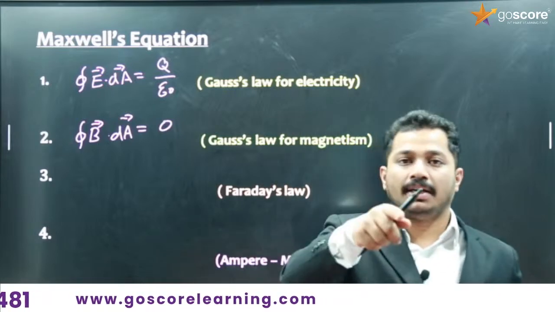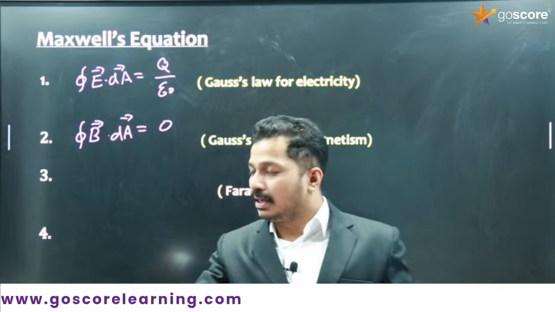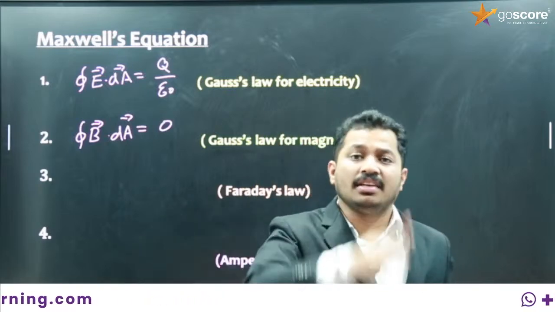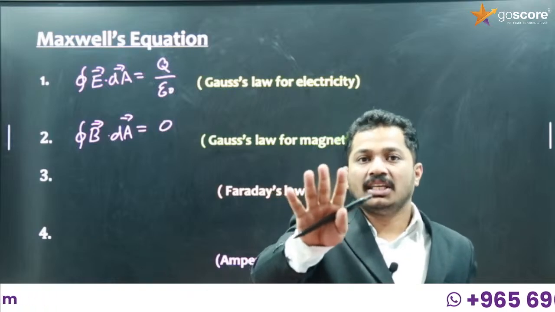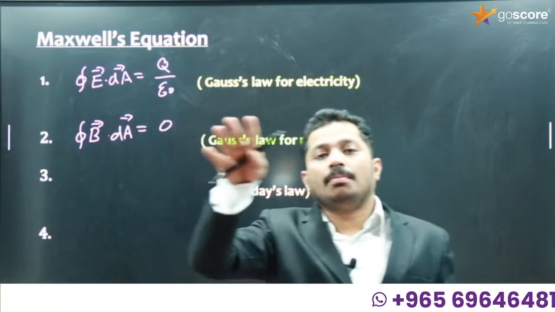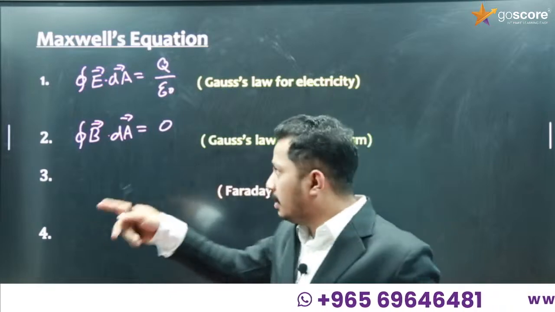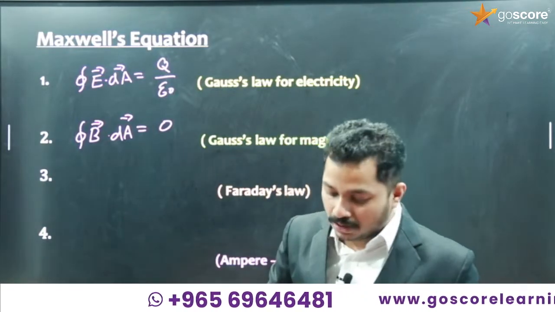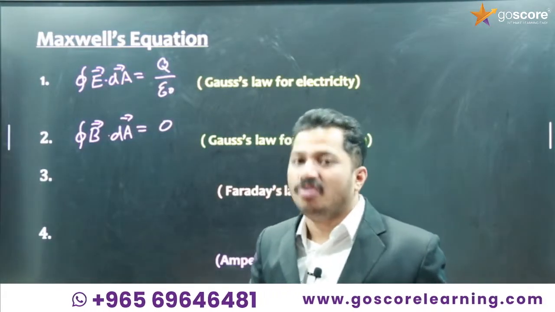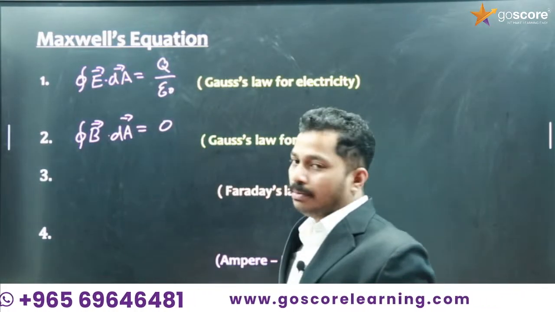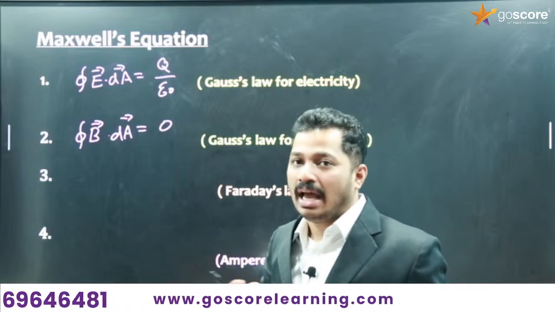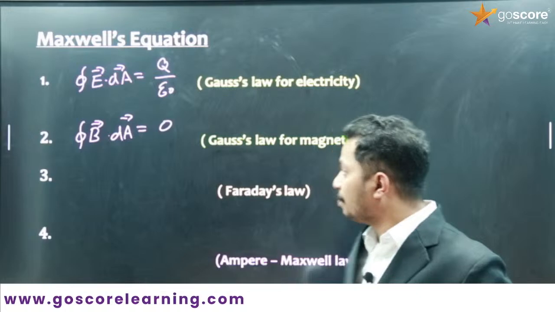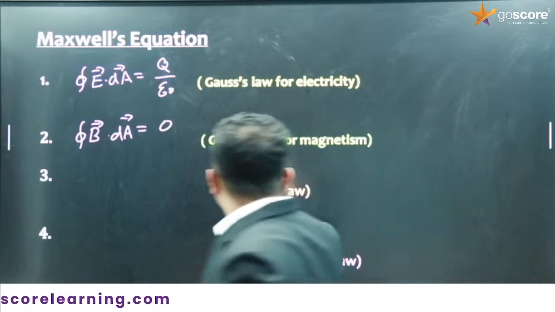Whenever there is a north pole, there will definitely be a south pole, as we discussed in chapter 5, magnetism and matter. So the sum of the charges is always 0. This in detail is beyond our syllabus, so just remember it as Gauss's law for magnetism.